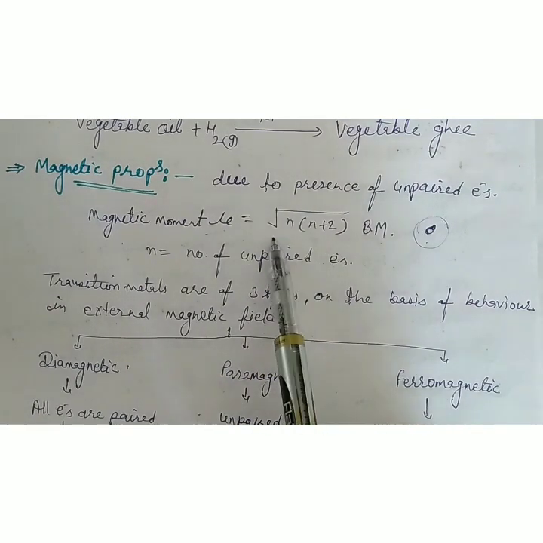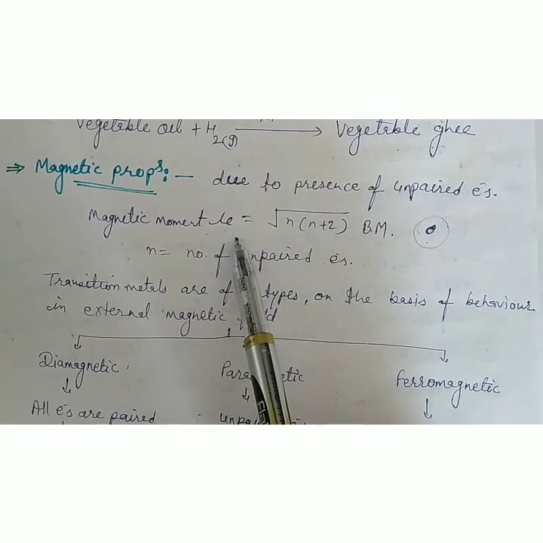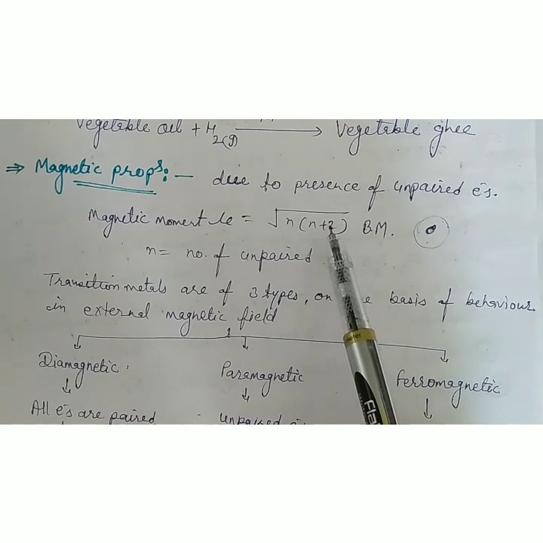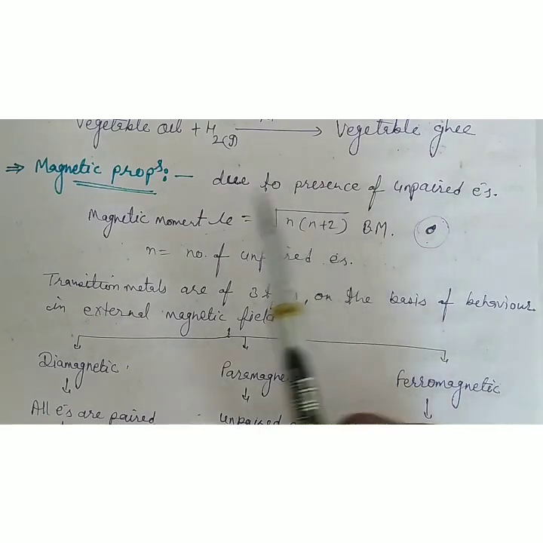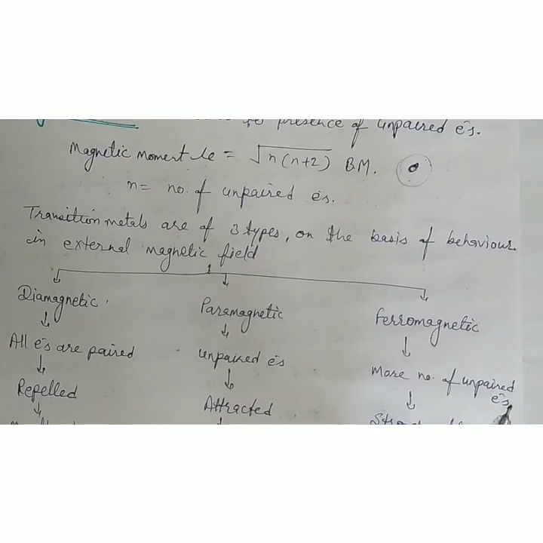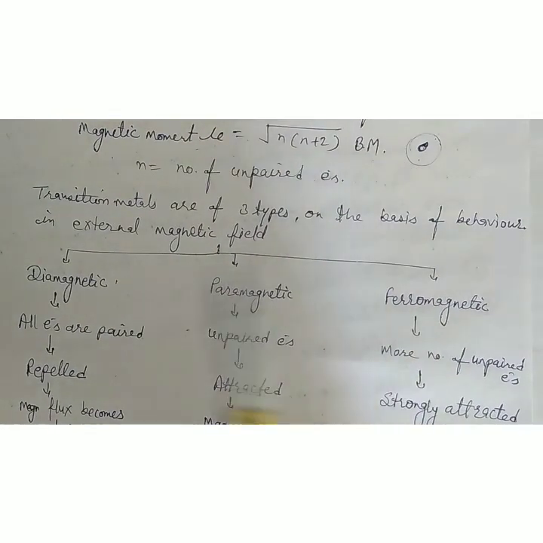As the number of unpaired electrons increases, the magnetic moment increases, meaning the magnetic properties also increase. On the basis of behavior in a magnetic field, substances are divided into three types: diamagnetic, paramagnetic, and ferromagnetic. Diamagnetic means all the electrons are paired.